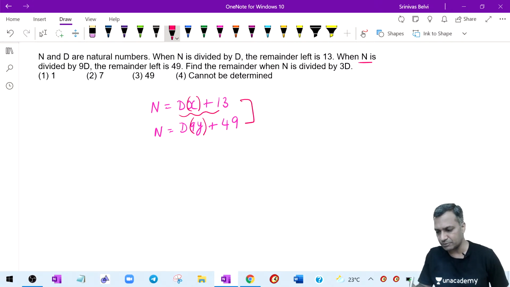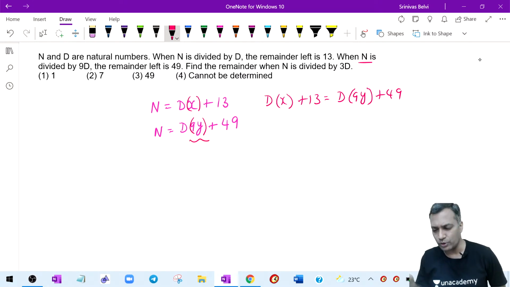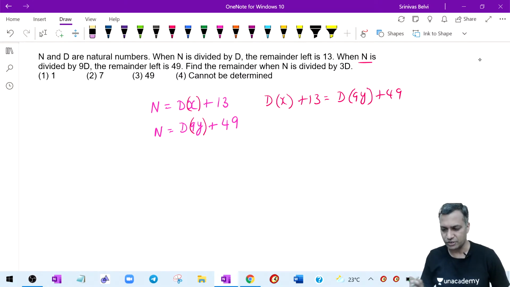A number can be expressed like this, the first equation. The number can be expressed the other way around as well. Therefore, I can equate d times of x plus 13 with d times of 9y plus 49. I didn't do anything, I just put a bracket. Where you put a bracket, how does it matter? It is the same equation. Just to understand it better, I'm putting the bracket like this.